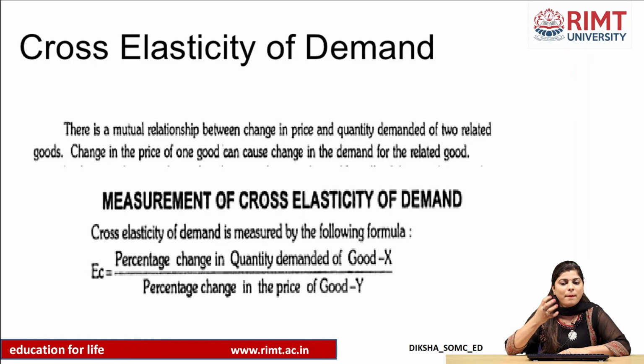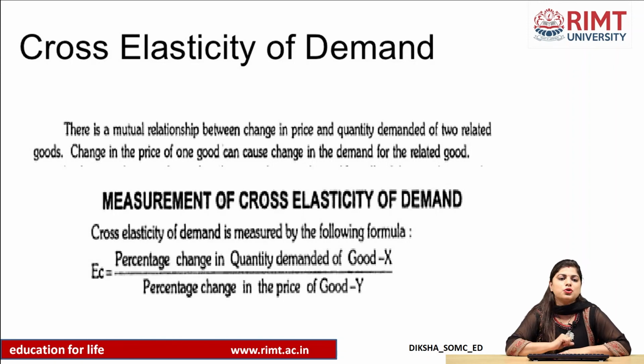It means how much the demand for my product has changed as a result of change in the price of its related good. Related goods can be of two types: substitute or complementary.